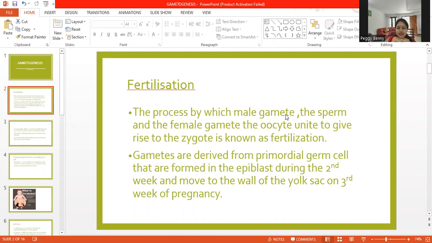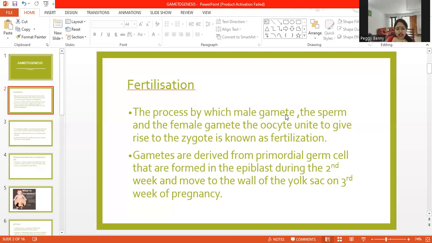So starting off with the first and foremost topic of obstetrics and gynecology, that is gametogenesis. What is gametogenesis? Nothing else but the formation of gametes through the process of meiosis. And what is fertilization? It is the fusion, or the uniting, of the male gamete, that is the sperm, and the female gamete, that is the oocyte. They unite together to form the zygote, which is known as fertilization.